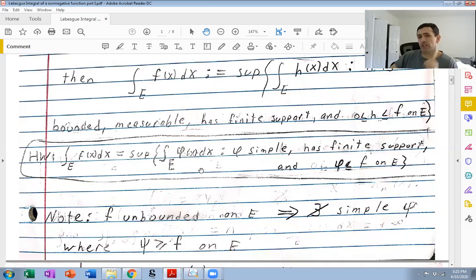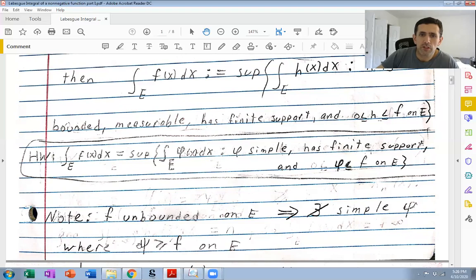It's by definition. If f is non-negative and psi is bigger or equal to f, and f is unbounded on E, then psi has to be unbounded on E. There does not exist unbounded simple functions. By definition, a simple function takes on finitely many real numbers on E. Any finite set of real numbers is bounded.